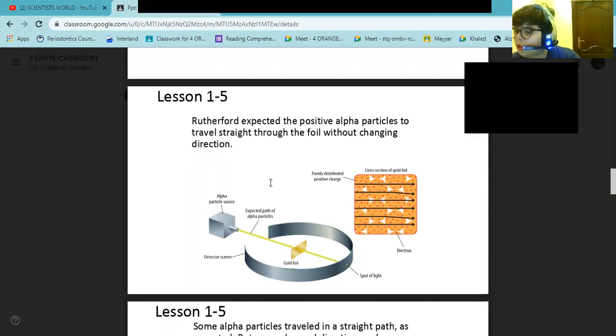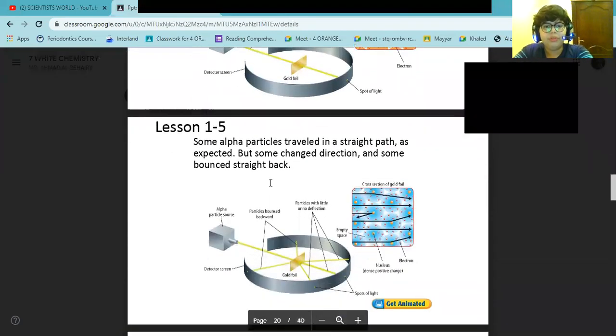Imagine throwing a baseball into a pile of table tennis balls. The baseball likely would knock the table tennis balls out of the way and continue moving in a relatively straight line. That's what they expected in the same way here, but here with alpha particles and very thin gold foil.